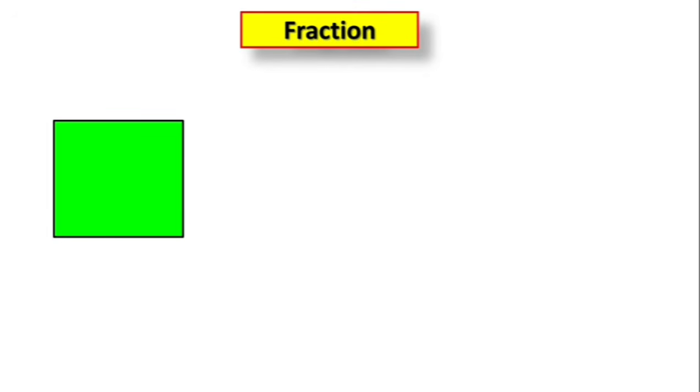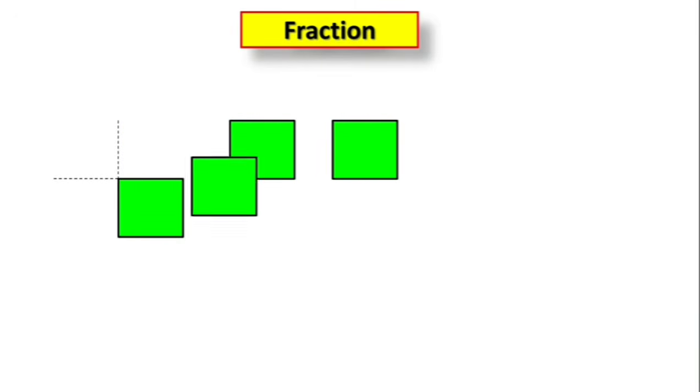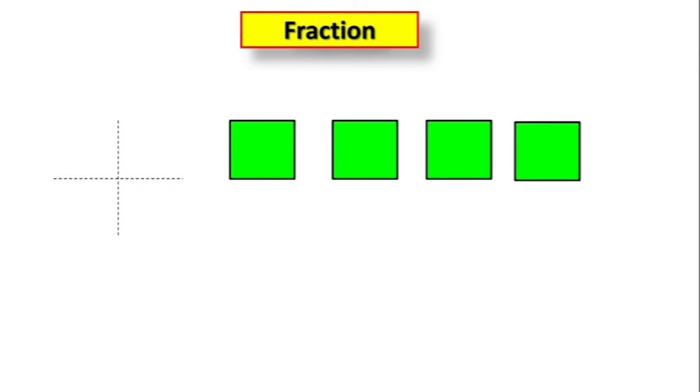Now children, this is a large sheet of kite paper and I want to make 4 kites from it. So I divided this large sheet of paper into 4 equal parts. This is first part, second part, third part and this is fourth part. Then I separated these 4 parts. So children, each of these parts is a quarter of the big sheet of paper.